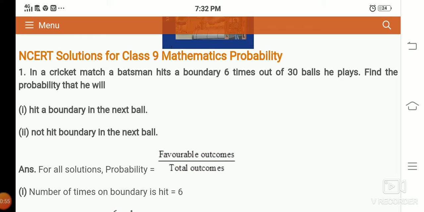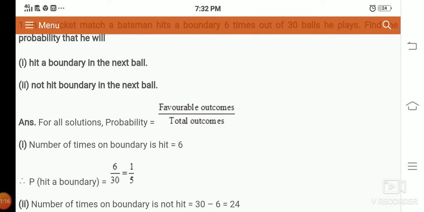So here our probability is favorable outcomes divided by total outcomes. Total outcomes is nothing but the total balls he faced. So 30 balls he faced and he hits a boundary 6 times. So the number of times a boundary is hit is 6. Probability of hitting a boundary is equal to 6 divided by 30, so 1 by 5.